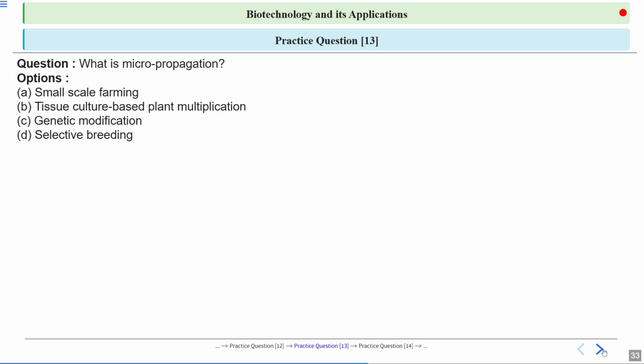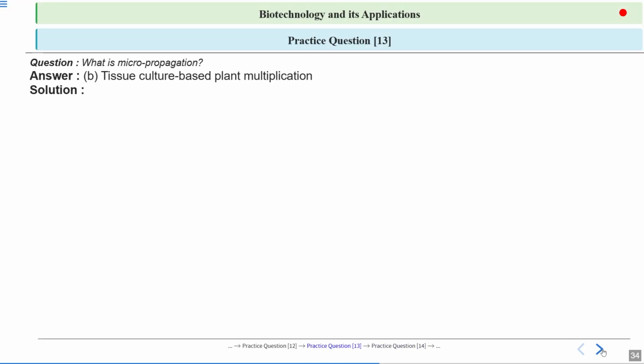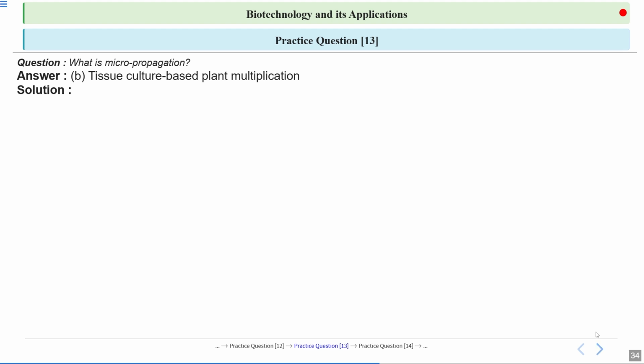Next question asks us, what is micropropagation? Options are small scale farming, tissue culture based plant multiplication, genetic modification, or selective breeding. So the answer is that micropropagation is a tissue culture which is based on plant multiplication.